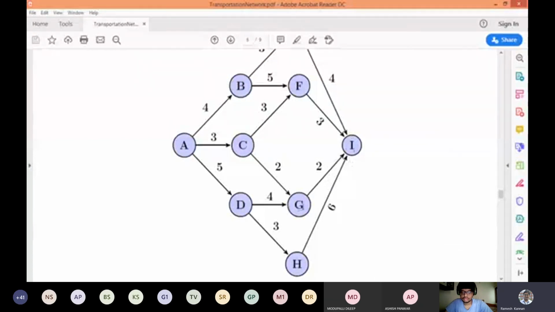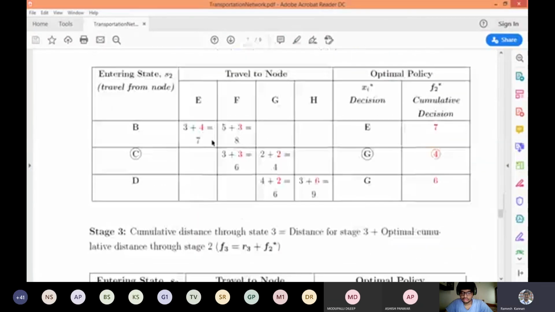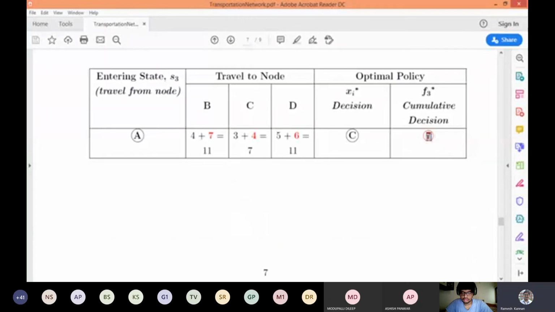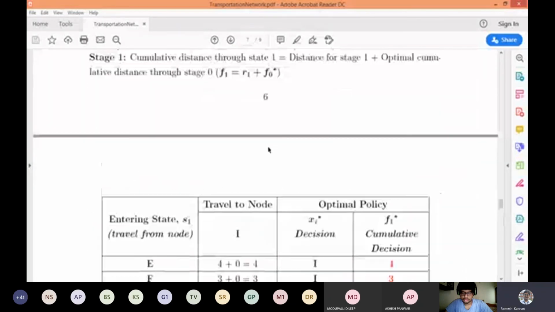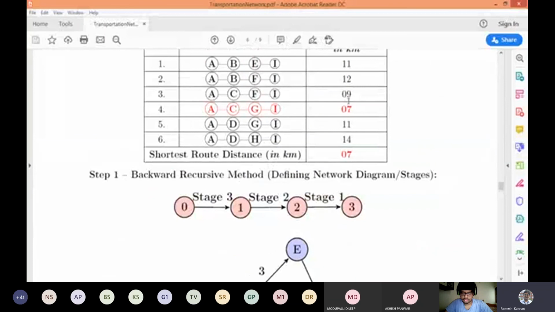So we have very well decided the shortest path of this network: I to G, G to C, and C to A. 2 plus 2 is 4, 4 plus 3 is 7, so we have got the final solution of 7. Remember, in the manual calculation, we talked about A, C, G, I, the distance is 7. So 7 kilometers is the shortest distance, and the path is ACGI.